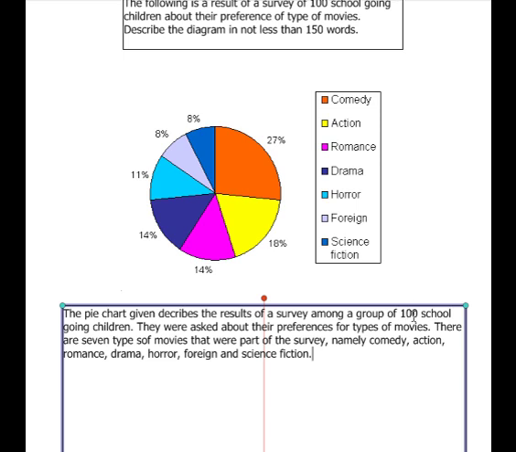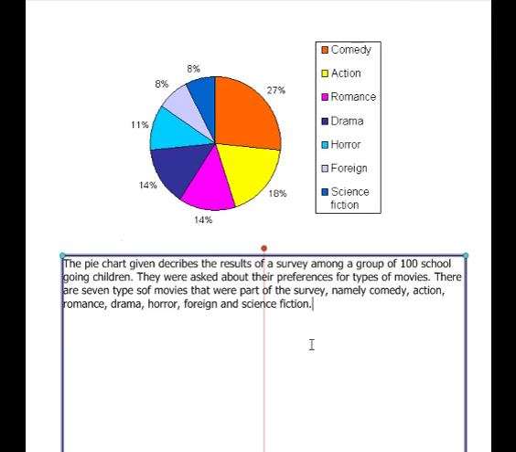So we have to mention the total number of students that were part of that survey. We mentioned 100, what kind of students they were, school going, and what their preferences were, the types of movies. So now let's go ahead and start with the description of the results of the survey one by one. Let's get started with the first one. Let's go with comedy.